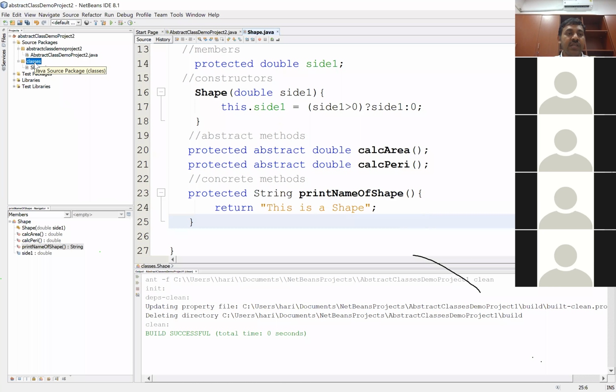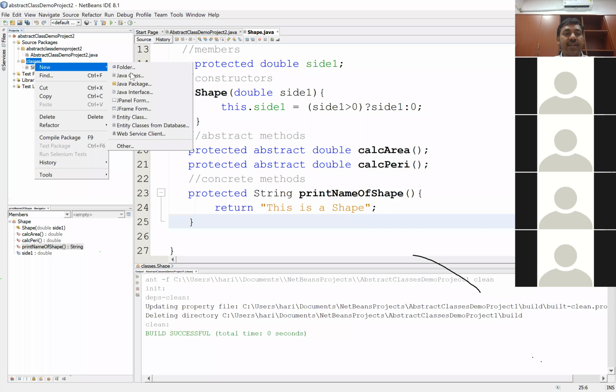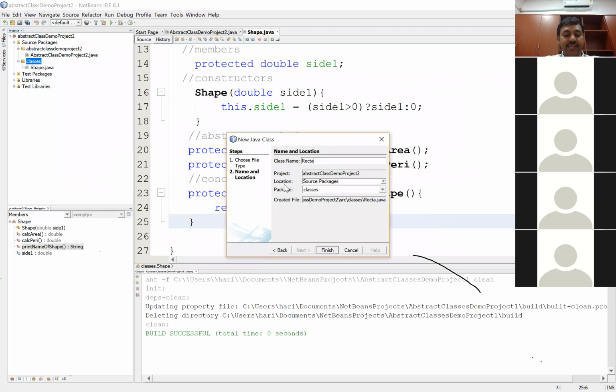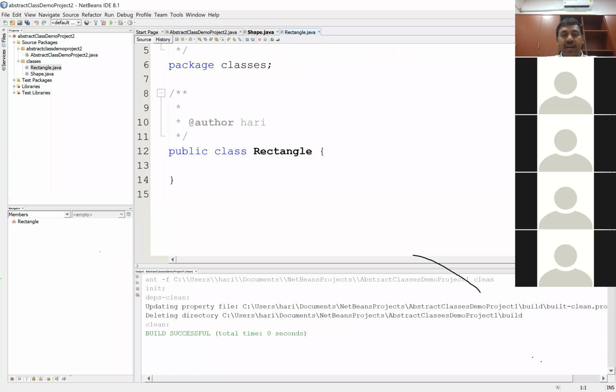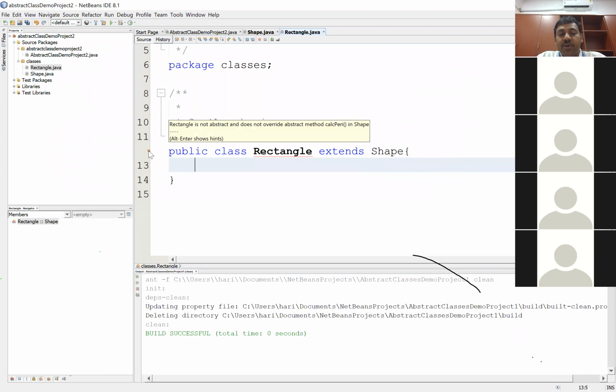So it looks good. So now in these classes, I'll create one more Java class. I'll call that a Rectangle class, right? Perfect. Now in the Rectangle class, I want this Rectangle class to be a child class for the Shape class. So extends Shape. Now, the moment I say extends Shape, there are a few errors pointing out. The compiler points out an error.